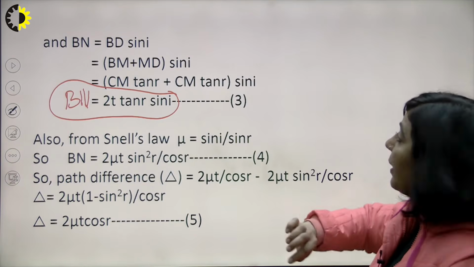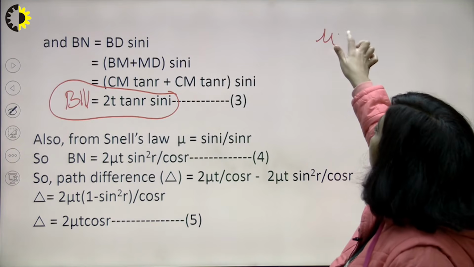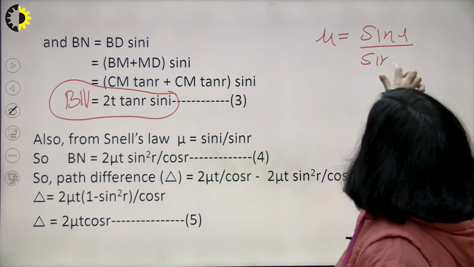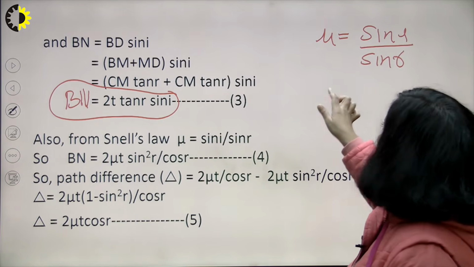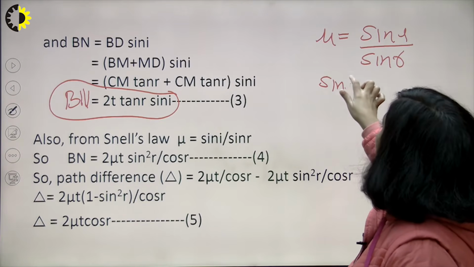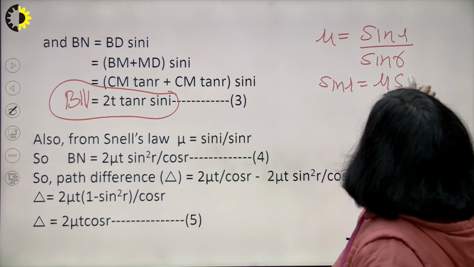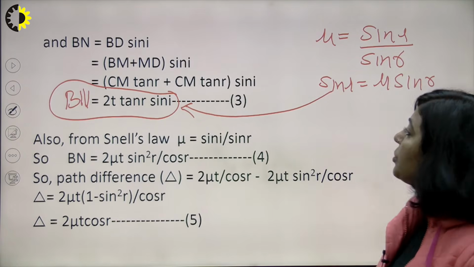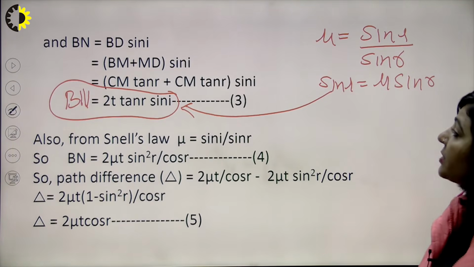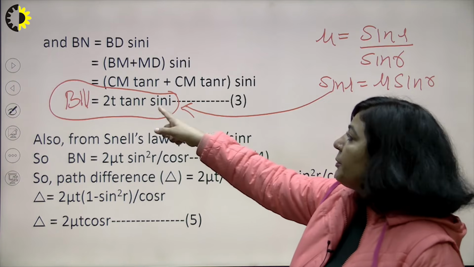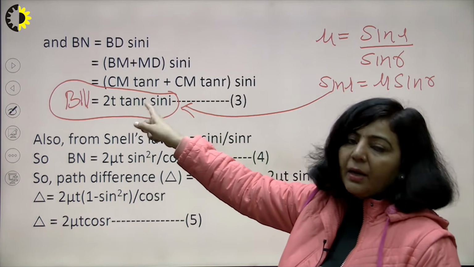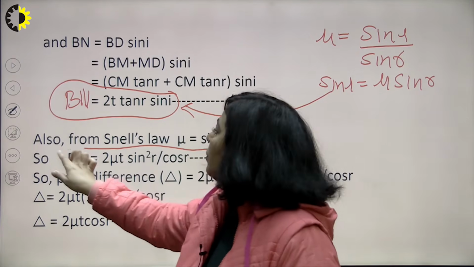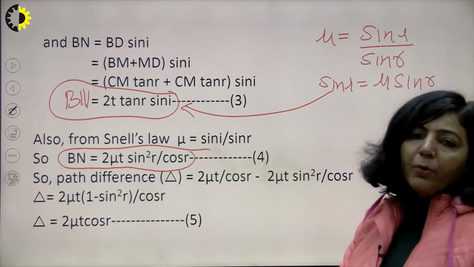But before that, according to Snell's law, mu is equal to sine i upon sine r, right? So from here, sine i will be equal to mu sine r. So you can substitute this value here. If you substitute sine i as mu sine r, and tan r is sine r upon cos r, finally you are going to get BN is equal to 2 mu t sine square r upon cos r.